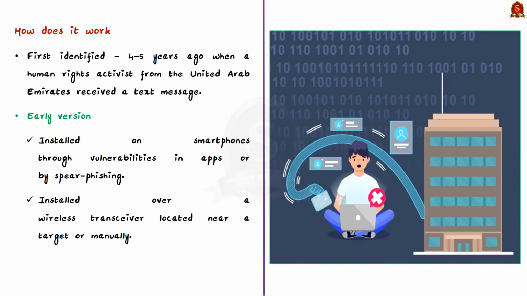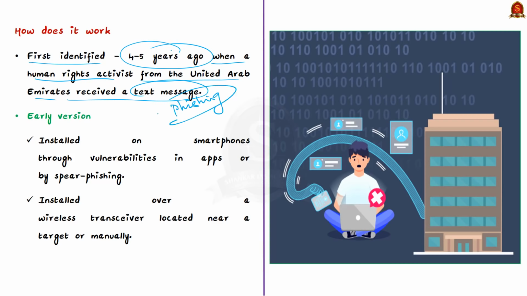See, the Pegasus spyware was first identified around 4 to 5 years ago when a human rights activist from UAE received a text message that was actually a phishing setup. He sent those messages to the security agency and it was found that if he had opened those links, his phone would have been infected with the malware named Pegasus.